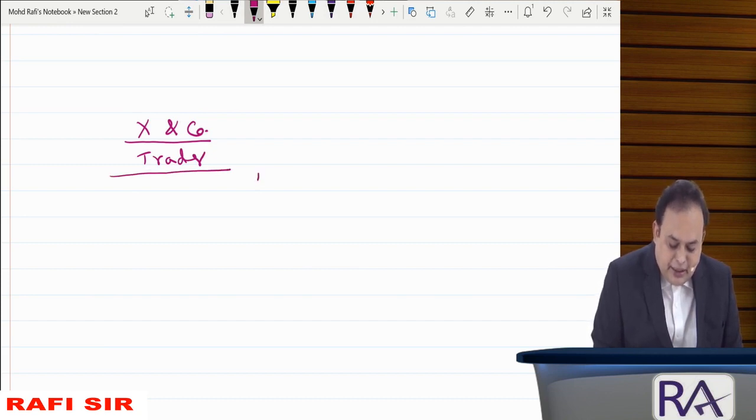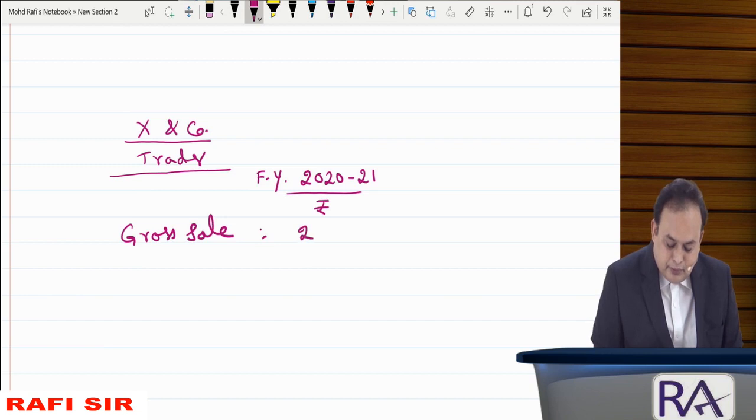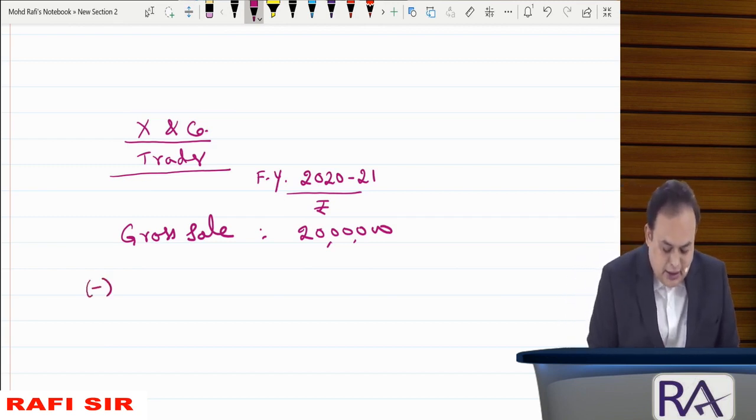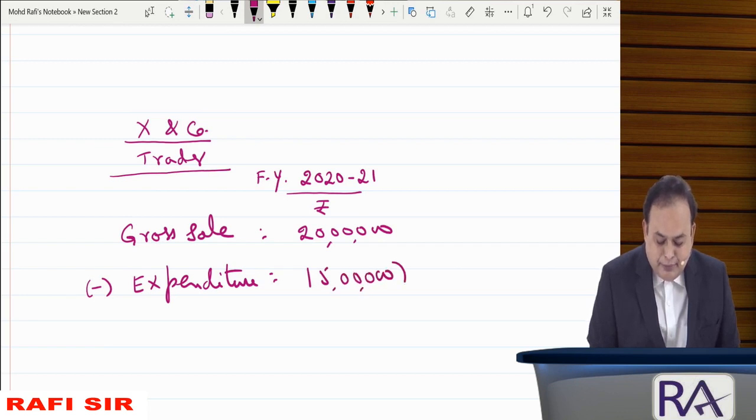In the financial year 2021, assume a scenario: gross sale rupees 20 lakhs, less expenditure, let us say 15 lakhs.